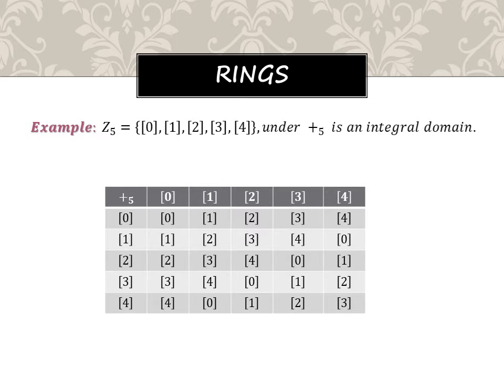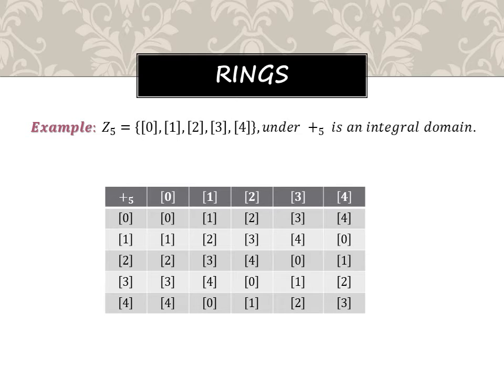So 0 plus 0 is 0, 0 plus 1 is 1, 0 plus 2 is 2, 0 plus 3, 0 plus 4, you can write. Similarly, add 1 with this. We'll get 1 plus 3 is equal to 4 here. Finally, 1 plus 4, what will come? 5 will come. That 5 is the maximum value here, since this is integers modulo 5. So 5 minus 5 becomes 0, because they are inverses of each other. Or if it is multiplication, 5 divides 5, there is no remainder, so the remainder becomes 0 here.